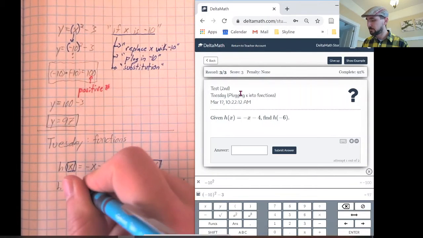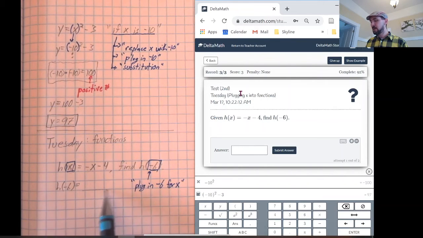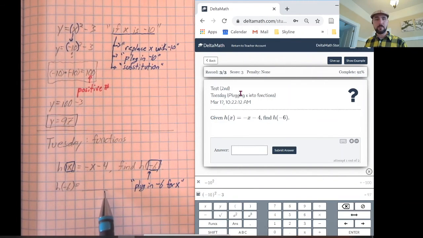h of negative 6 equals. So what I want you guys to do is take a minute and figure out if you know what should be written here. If you have to pause the video, pause the video. I'm going to take a quick sip of coffee. Okay, and if you need to pause the video longer to do it, then go ahead, but otherwise you should be back and should have this filled in. And so now you can check, did you do what I did?